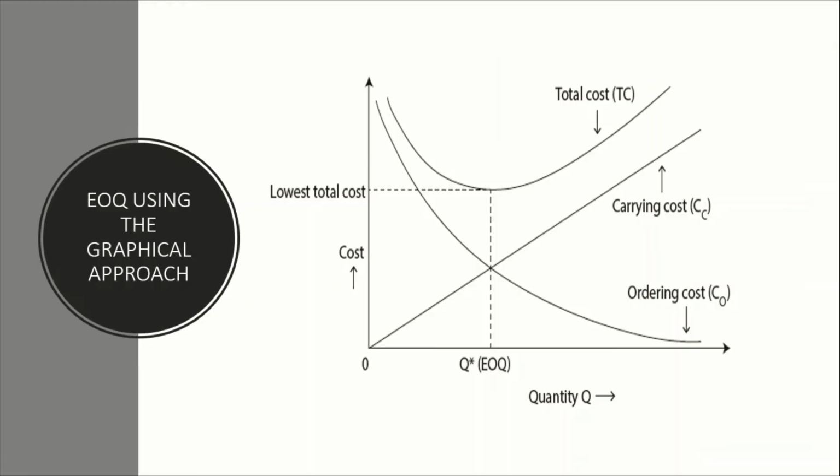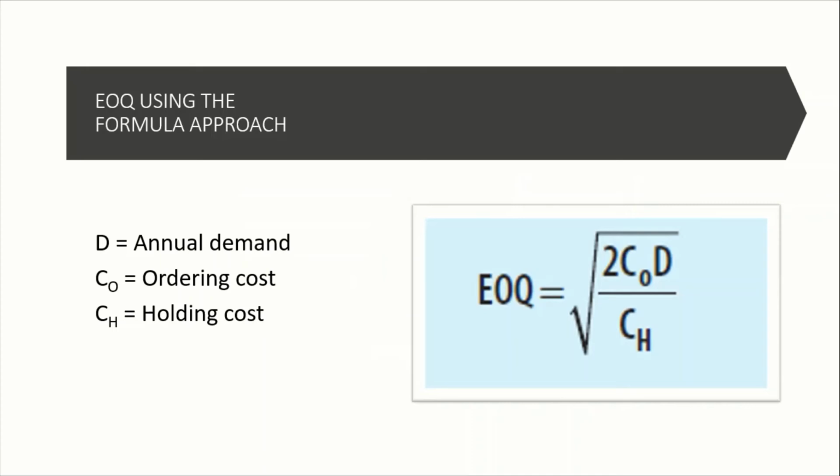Next is how you use it based on a graph. I won't go into details and you won't be tested by using this approach, but this is the graph for the EOQ. So this would be the EOQ level. Lastly, the one that you will be tested on in this syllabus is the formula. The D here is the annual demand, the CO is the ordering cost, and the CH is the holding cost.